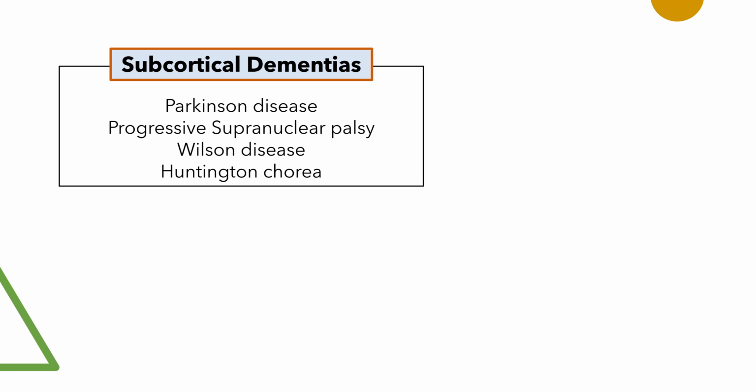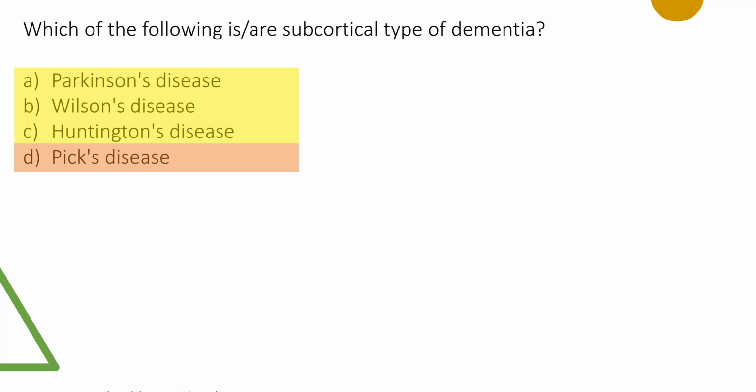Classically described cortical types of dementia are Alzheimer's disease and frontotemporal dementia. Frontotemporal dementia is also called Pick's disease. So the answer is all the three: Parkinson's, Wilson's, and Huntington's are subcortical types, whereas Pick's disease is nothing but frontotemporal dementia, which is a cortical type of dementia.